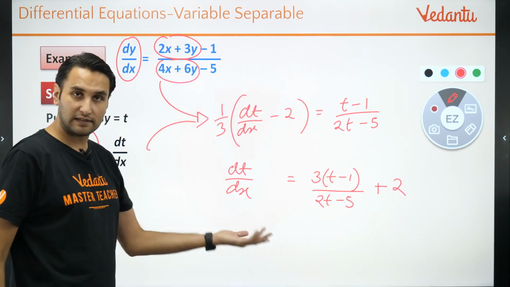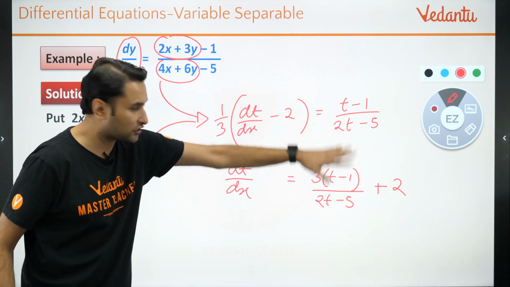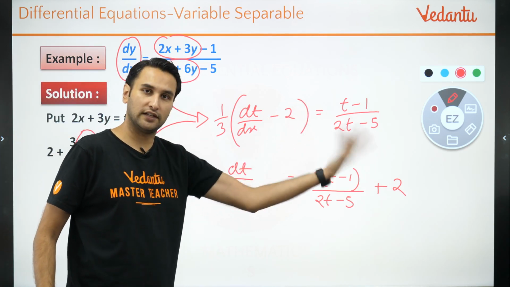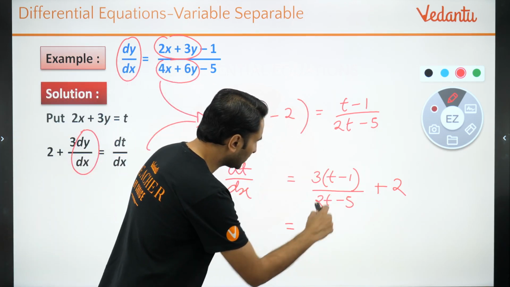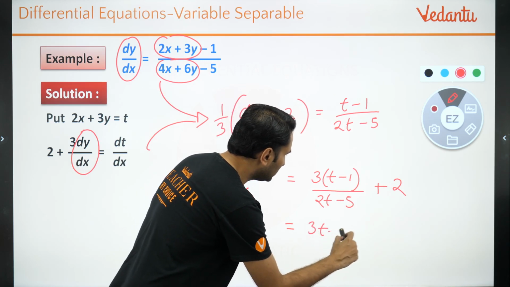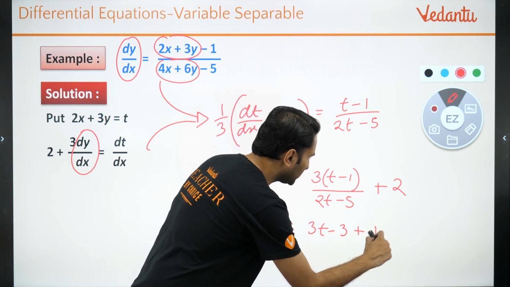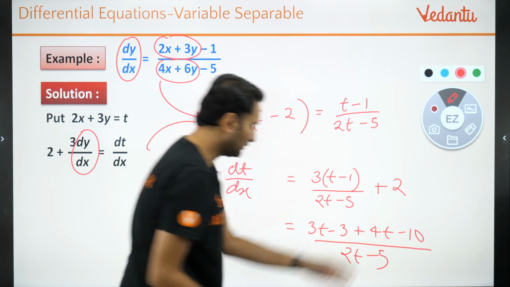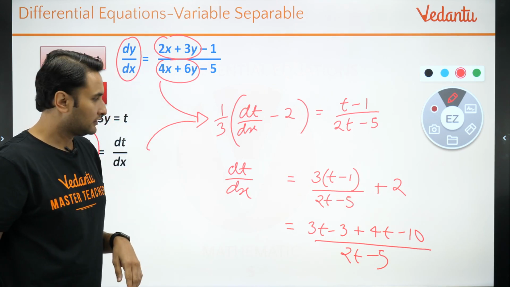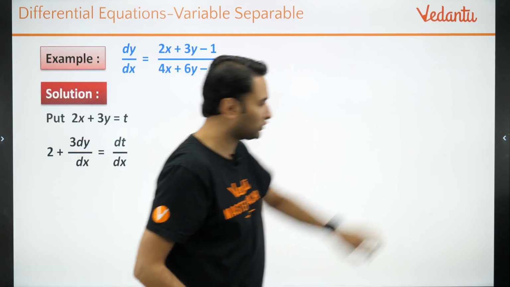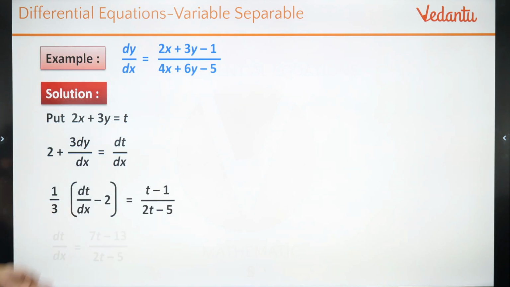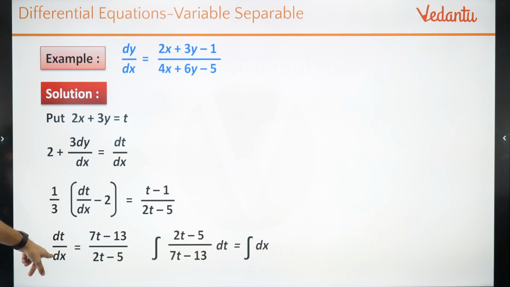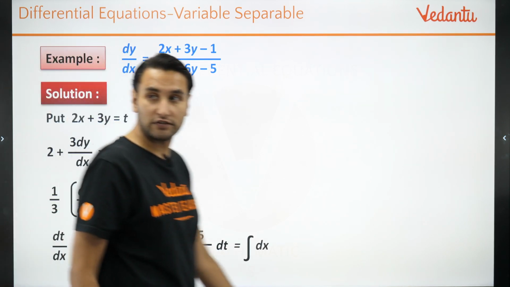You will take the LCM, and you will get this entire thing as a function of t. Bring it here, take dx to that side and solve. Solve this, what will this be? 3t minus 1 plus 4t minus 10 upon 2t minus 5. Simplify it, okay? Clear? I'll just show you the calculations. So what is dt by dx? This will come after simplifying. After simplification, the calculation that I was just doing.